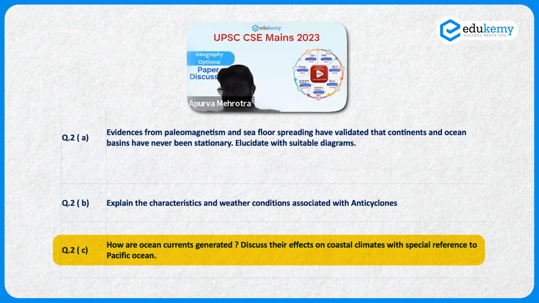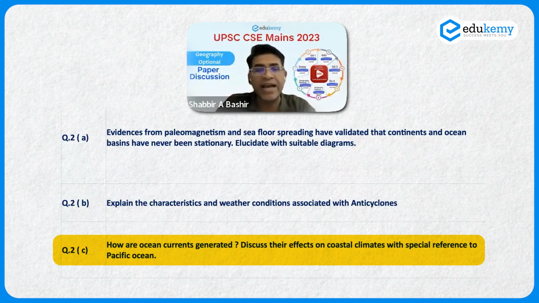The Ekman spiral, can talk about the Ekman transport. We could talk about central water mound, okay, and how the gyrations of the oceans are formed. It's a very good way. Again, straight class notes में है. इसमें तो एक हमारा model answers भी है. You could have done that, and you could have related with the coastal climates of Pacific Ocean.